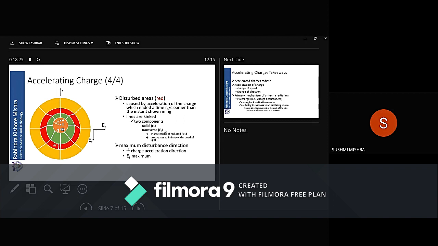One is the transverse component, E_T. When the charge was in uniform motion, or when the charge was static, with no motion, then you had only the E_R component. Now once it accelerated, we have an E_T component. This has developed, right? So we have got a transverse component, E_T.